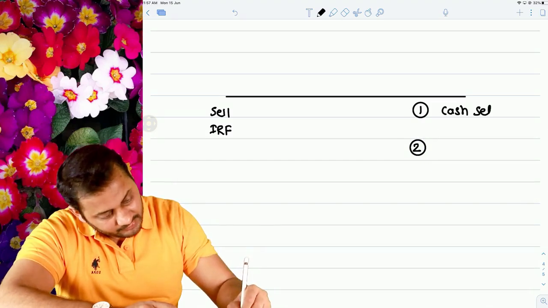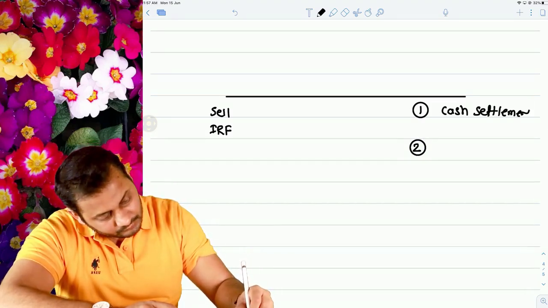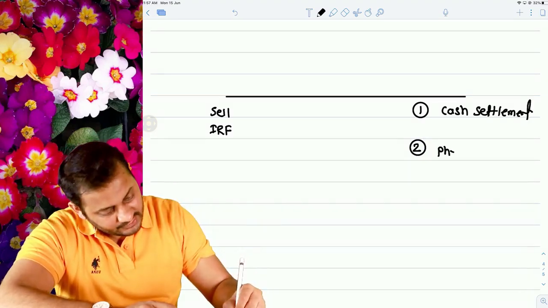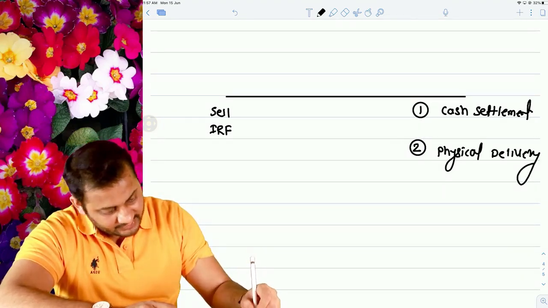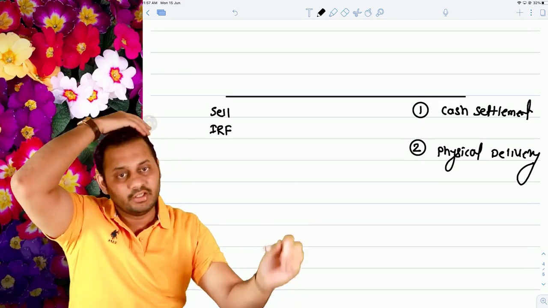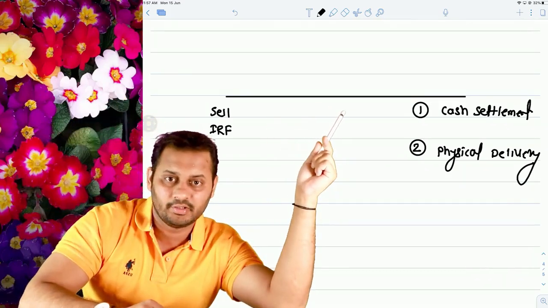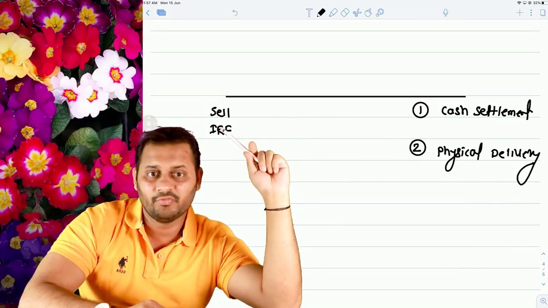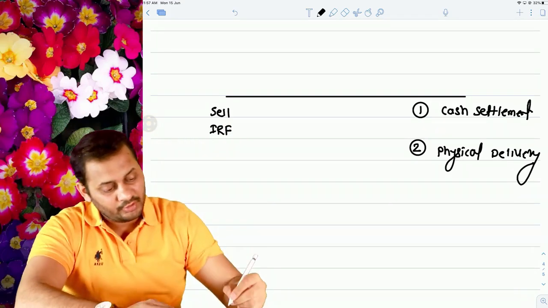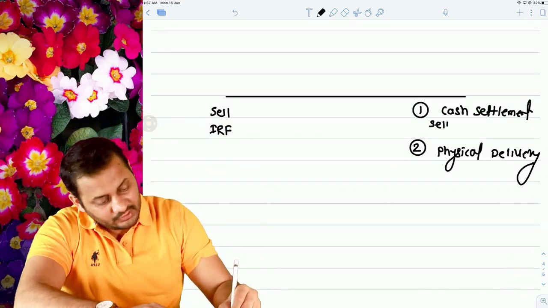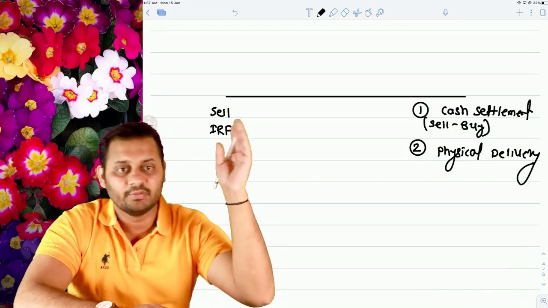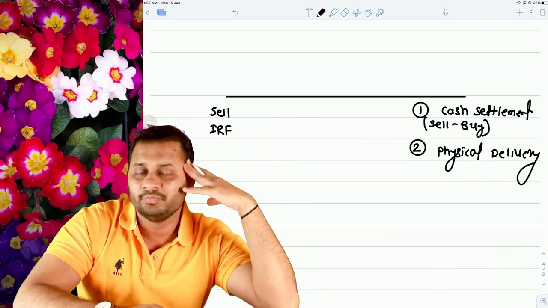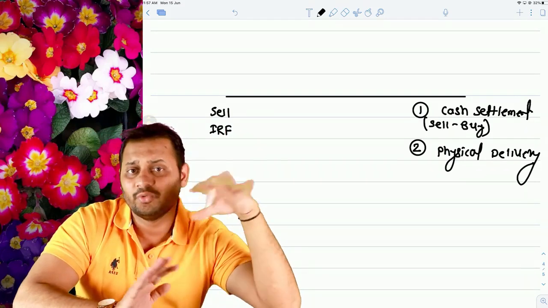Cash settlement or physical delivery. Let me tell you one thing, at present in India we are only dealing with the cash settlement part. Cash settlement. So if you have sold futures in the beginning, you will have to buy back, and the difference between sell and buy will be given to you, and this is all settled in cash. You have to do nothing else.